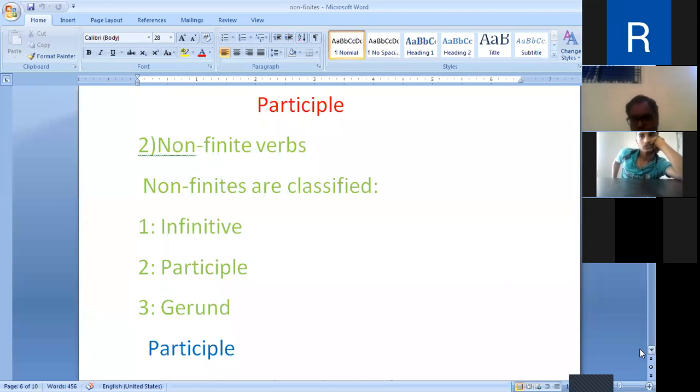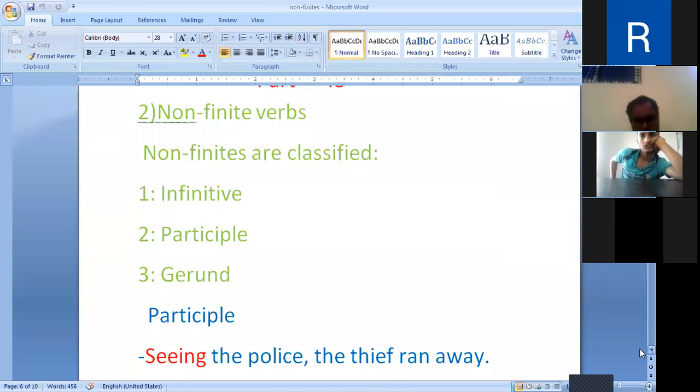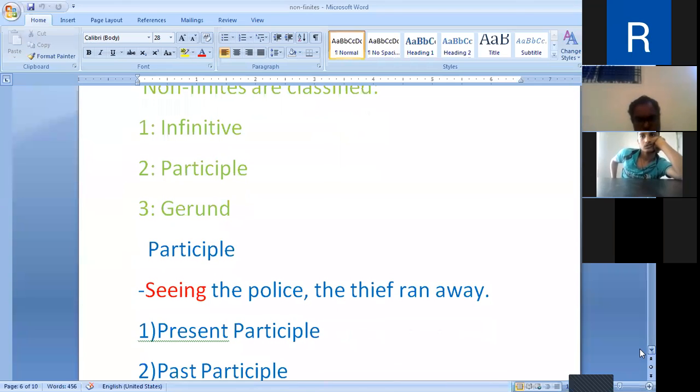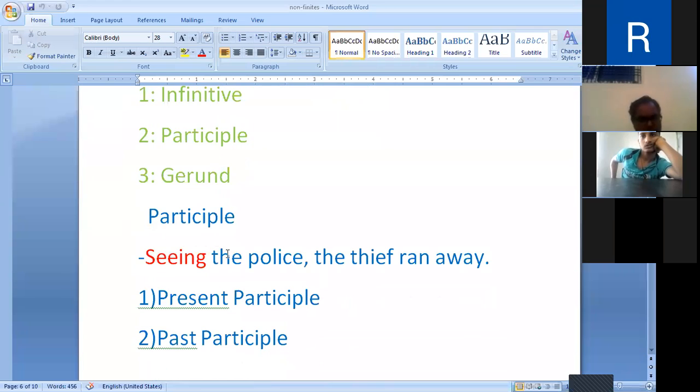Now, look at this sentence. "Seeing the police, the thief ran away."